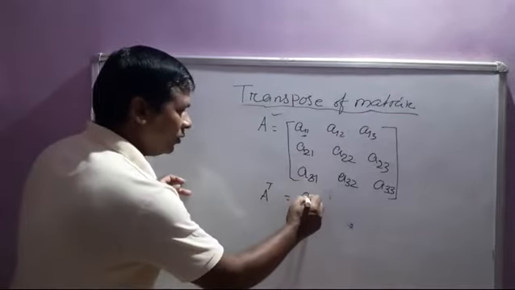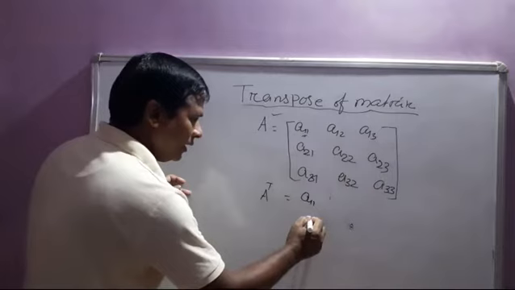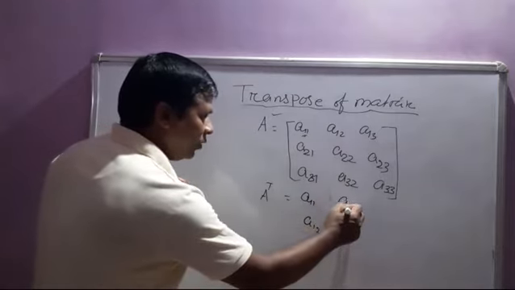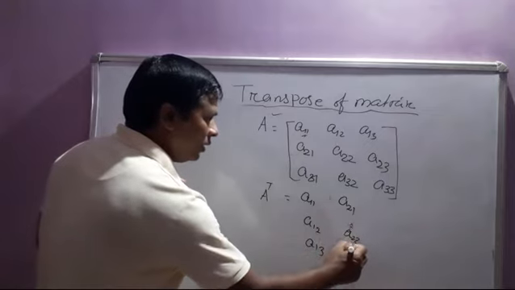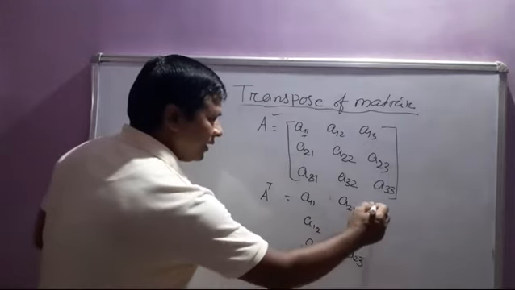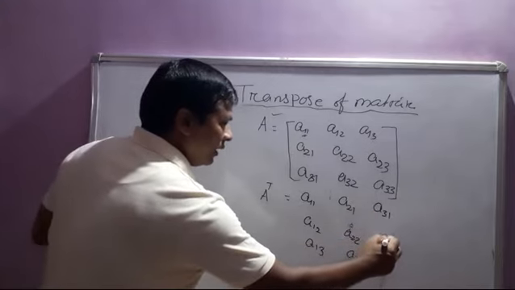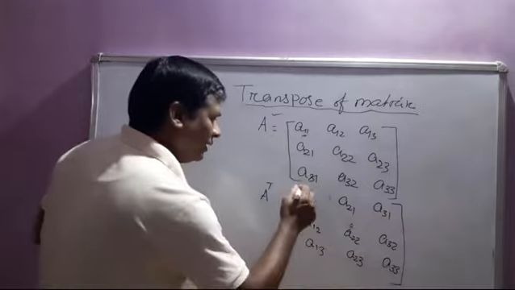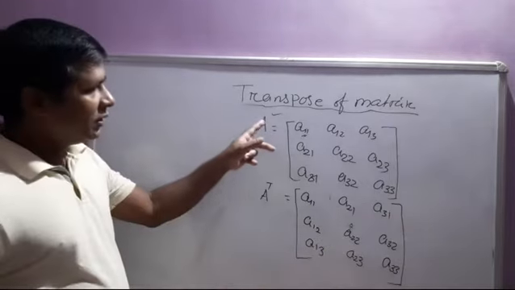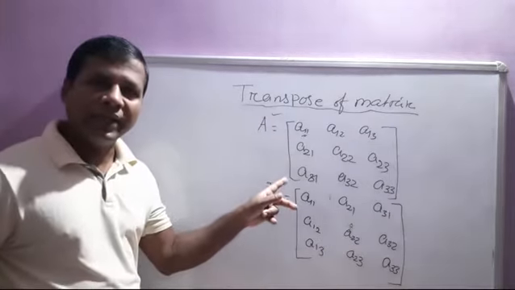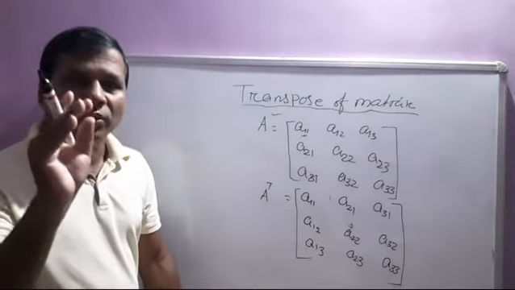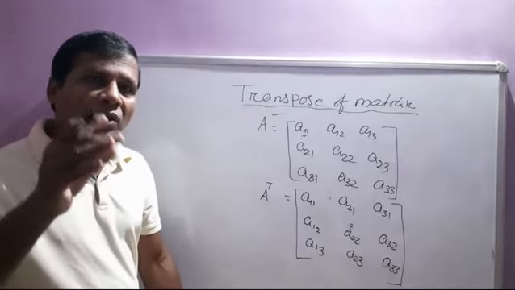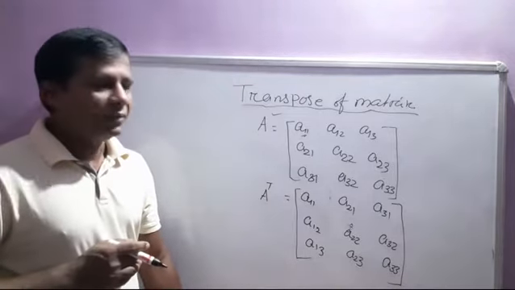So that is equal to A11, A12, A13, A21, A22, A23, A31, A32, A33. This matrix is known as the transpose of the given matrix, by interchange of rows and columns of the given matrix.